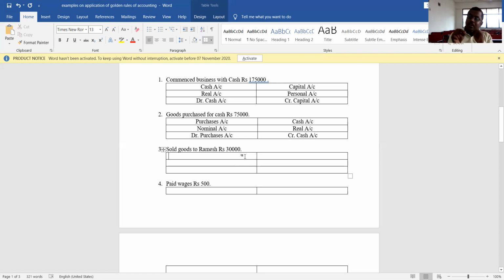That is the reason they are mentioning the name of the person. Understood? Suppose if it was a cash transaction, then they would not mention the name of the person. And even if they mention the name of the person in a transaction, they would specify cash, like sold goods to Ramesh for cash rupees 30,000. But here they are not specifying cash.